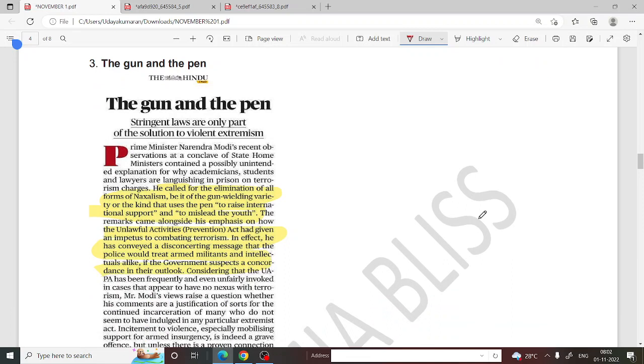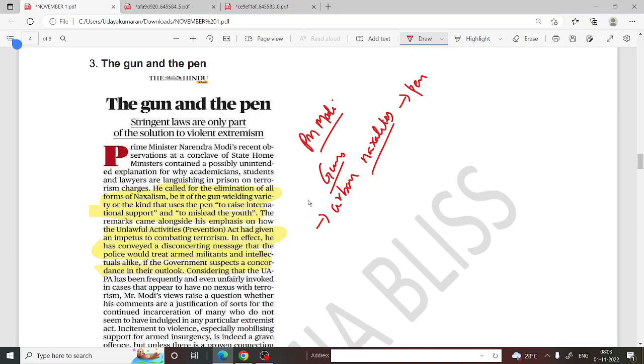So recently, we know that there was a program in which our Prime Minister Modi said that Naxalism doesn't only carry guns. There are some Naxalites, and he used a term called urban Naxalites, right? These urban Naxalites carry pens also. Earlier, Naxalites meant the first picture that comes into our mind is persons who carry guns. But nowadays, Naxalites also carry pens.